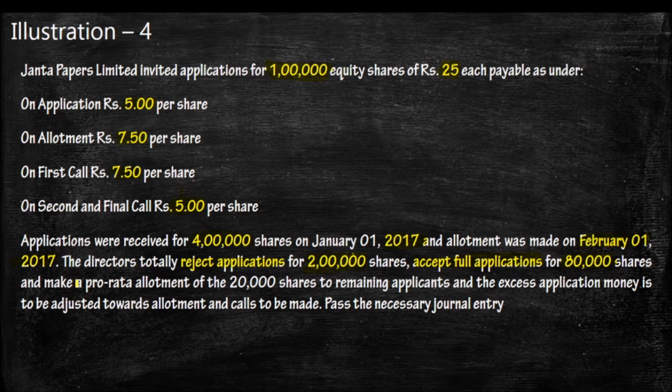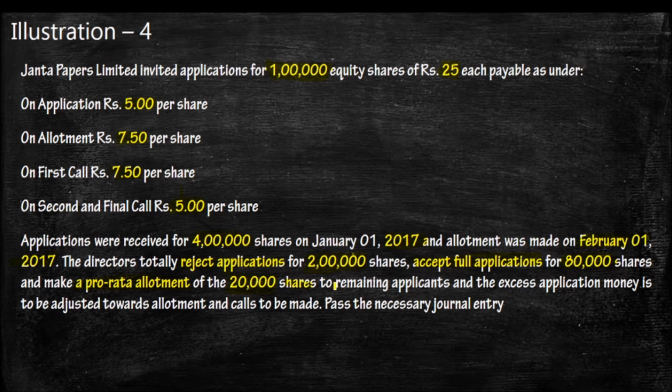Just read here, a pro rata allotment. A pro rata allotment means a proportionate allotment of the 20,000 shares. That indicates that for the applicants of 1,20,000 shares, the company gave only 20,000 shares.